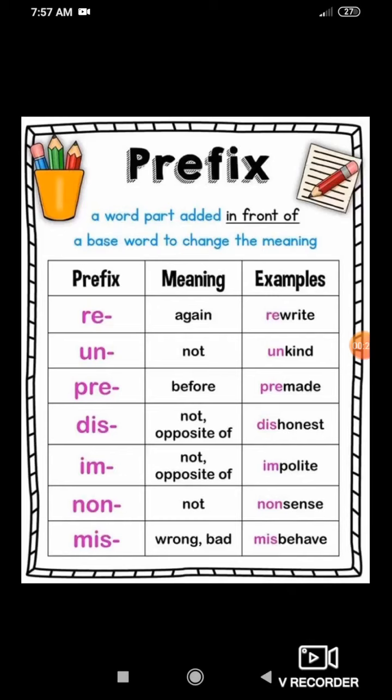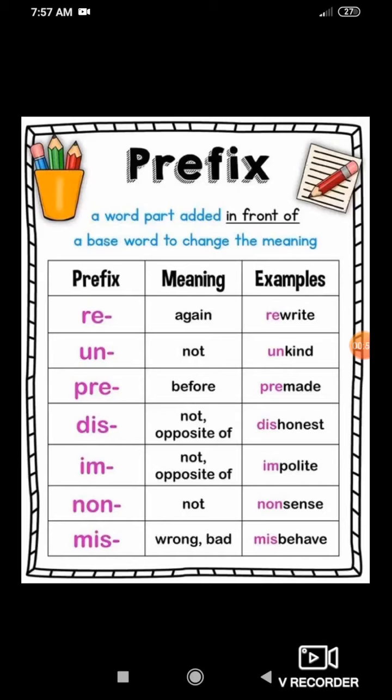I repeat again, prefixes is that part which is added in front of a base word to change the meaning. Pre means before, okay? So the letters are added before the word. For example, here prefix, meaning and example.